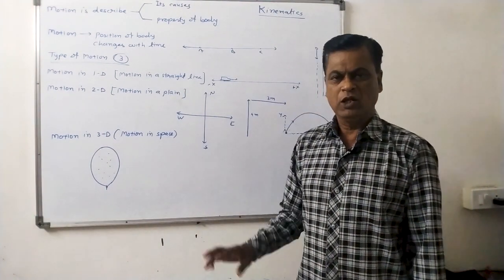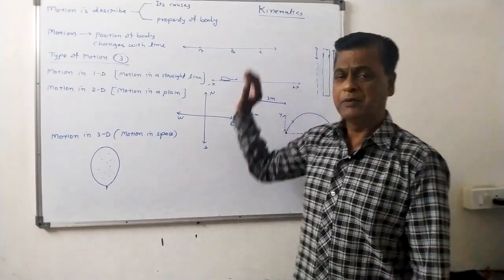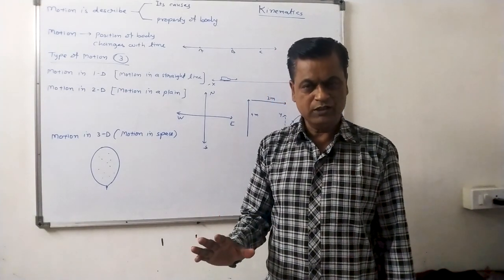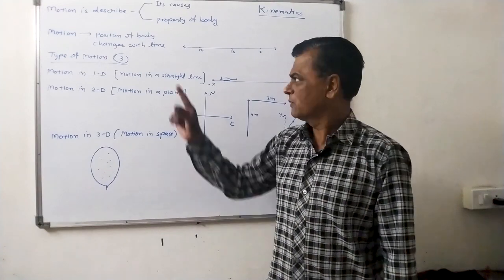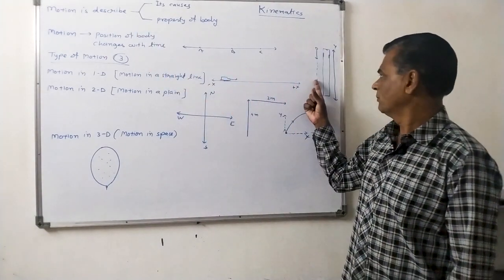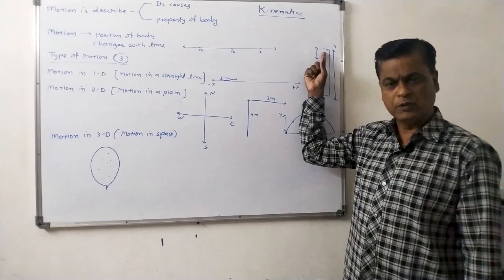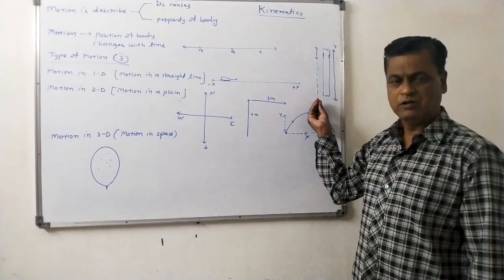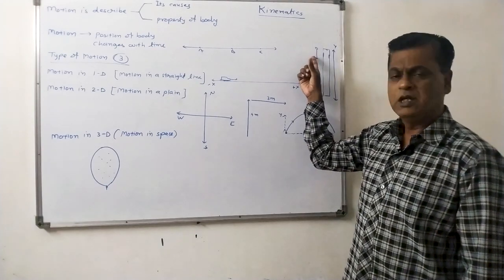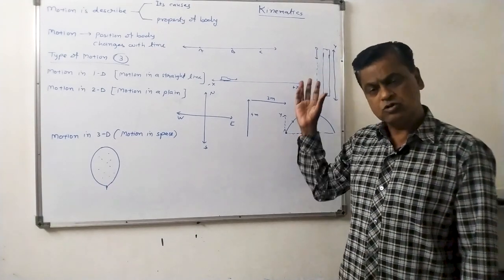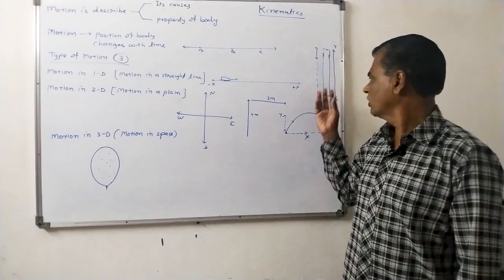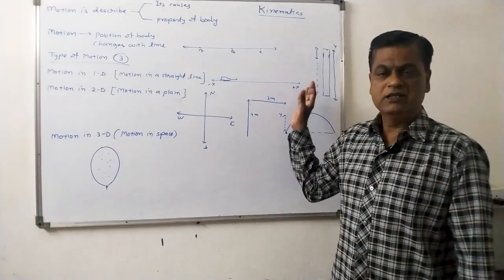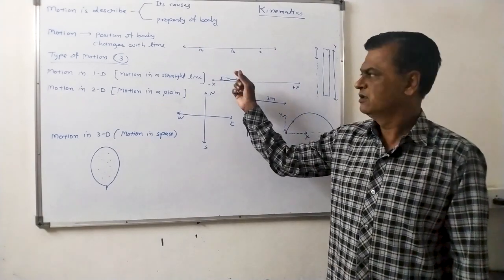Teach you kinematics. What do you mean by kinematics? The branch of physics in which motion is described without its causes and the property of the body. To explain this matter, consider this example. When a ball is released from the top of the building, due to gravitational force, it starts motion. Instead of a ball, if a stone is released, then it also starts its motion. So what kind of force and which type of body is moving is not necessary in kinematics.